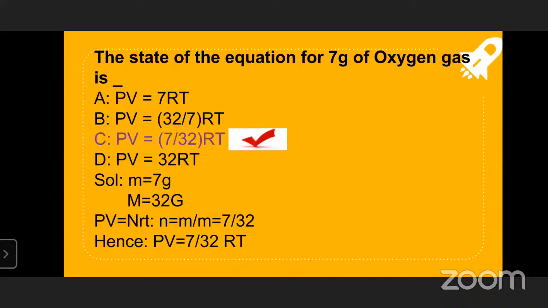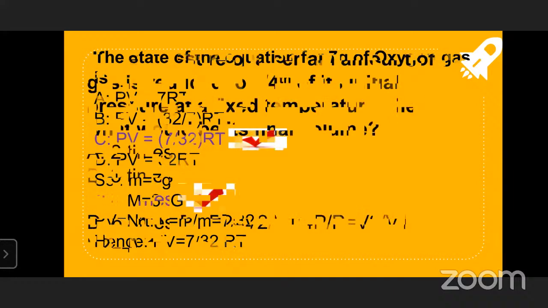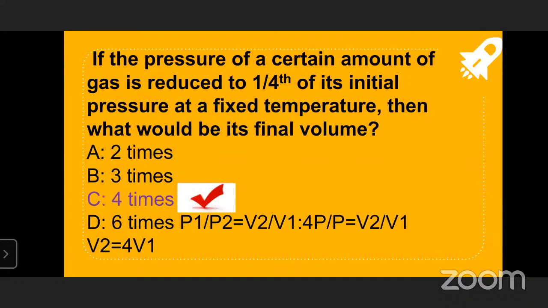All right. We'll go with the next question. If the pressure of a certain amount of a gas is reduced to 1 by 4th of its initial pressure at a fixed temperature, then what would be its final value, he is asked. Clearly observe, children, there is no confusion in the problem. From the given data, we need to know what P1 and V1 are. Once we know, we'll apply the formula and get the answer easily.